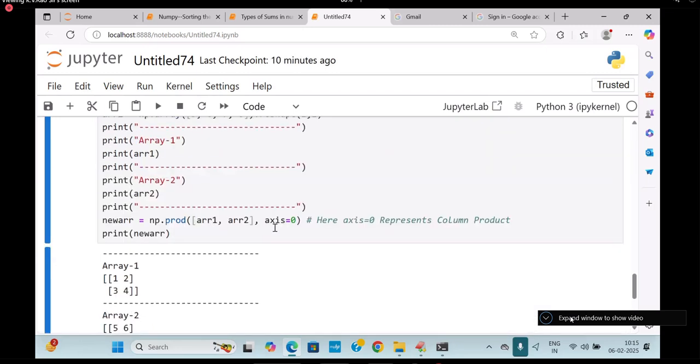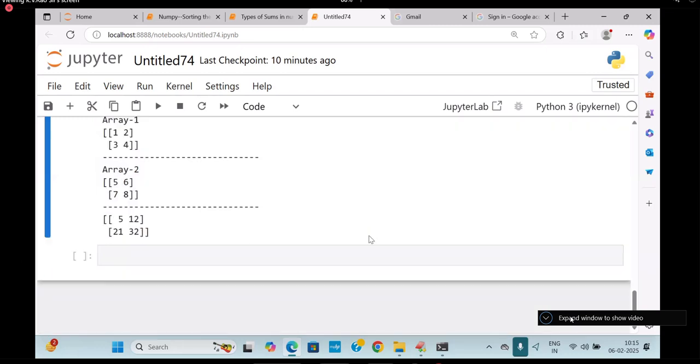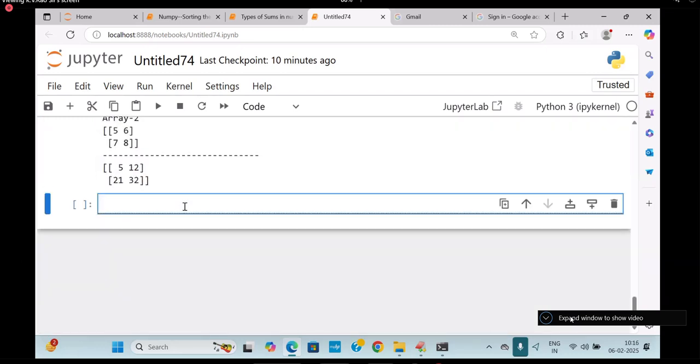Product over axis is 0. Clear or not? Right. This is called what product? Product of 1D, product of 1D with columns, product of 1D with rows, product of 2D with rows, product of 2D with columns, total product of 2D.